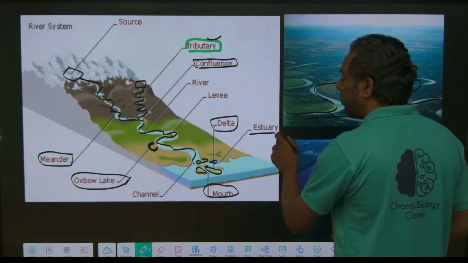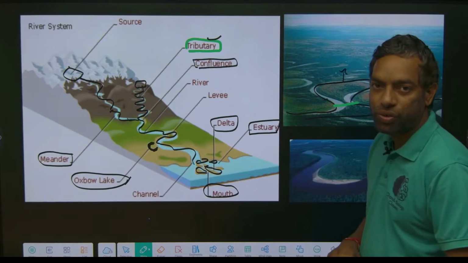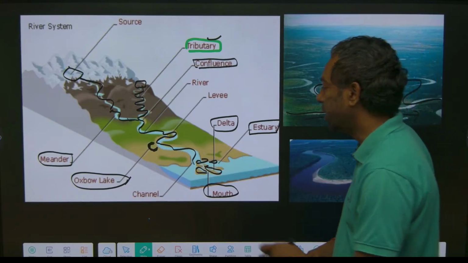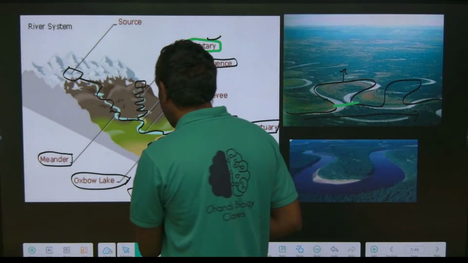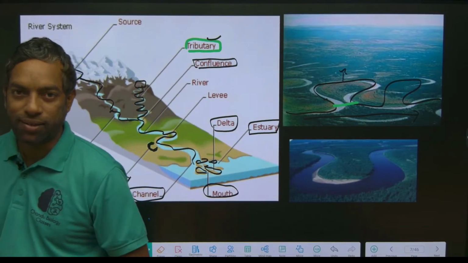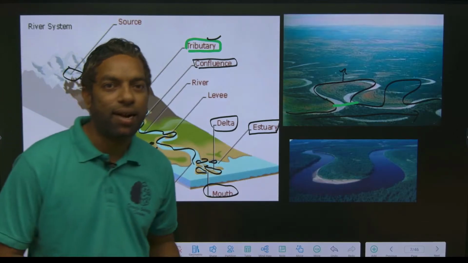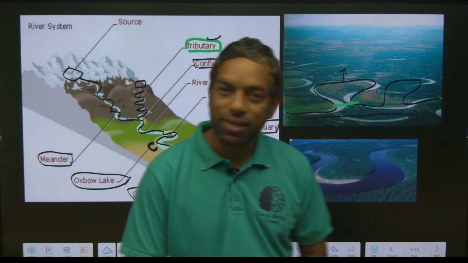The final place created, we can call estuary. Estuary, this is the channel. The channel created an estuary and delta, guys. I hope you understand this perennial river system.